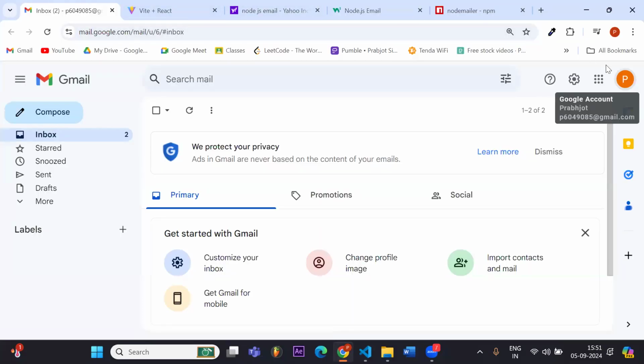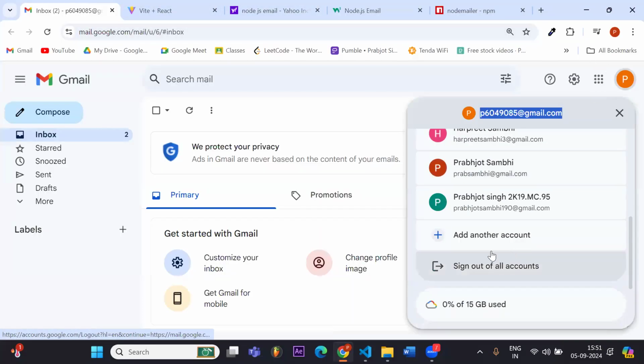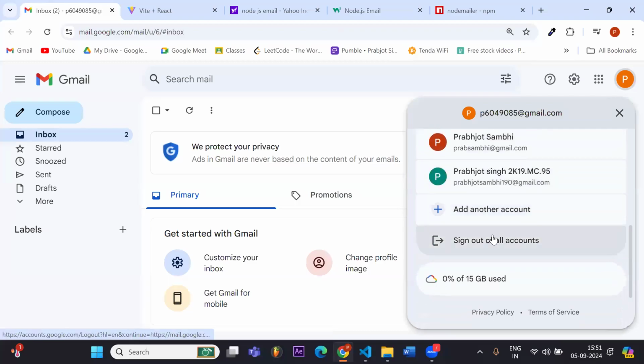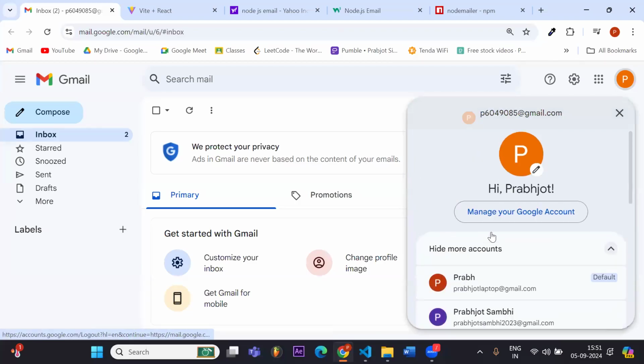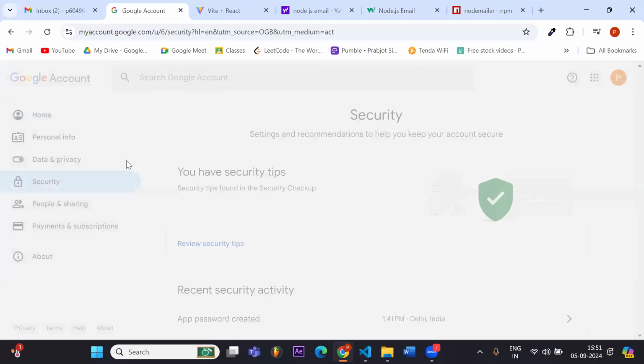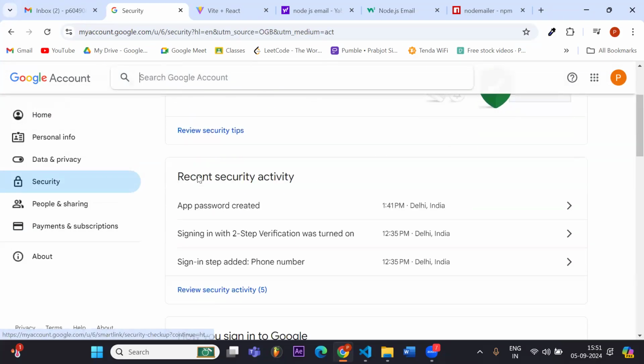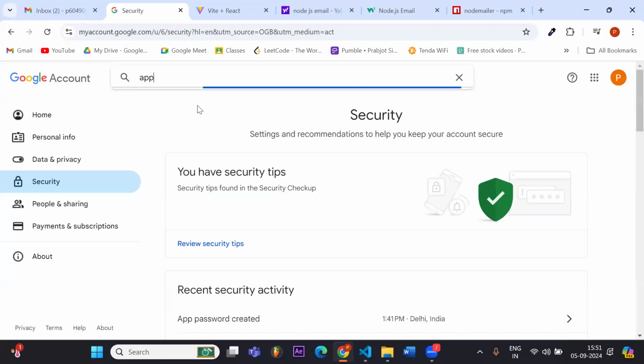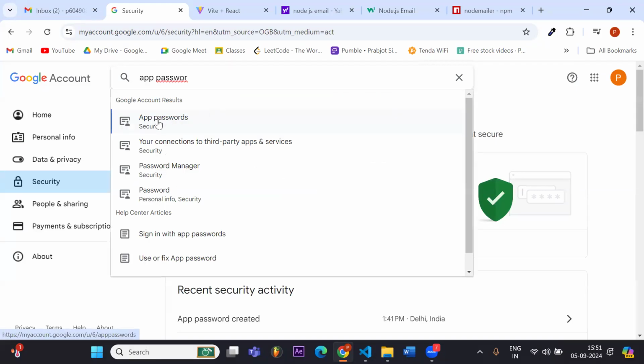For the password part, since my account has two-step authentication, if I go to manage my account, go to the security part and search here app password, yeah, this is the first link.